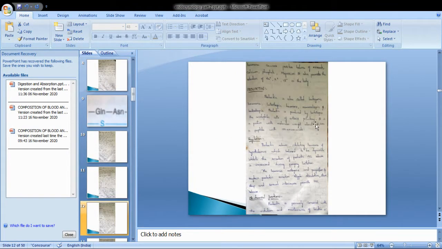It is a protein with a molecular weight of about 23,000, a peptide with 199 amino acids. Let us know about prolactin regulation.